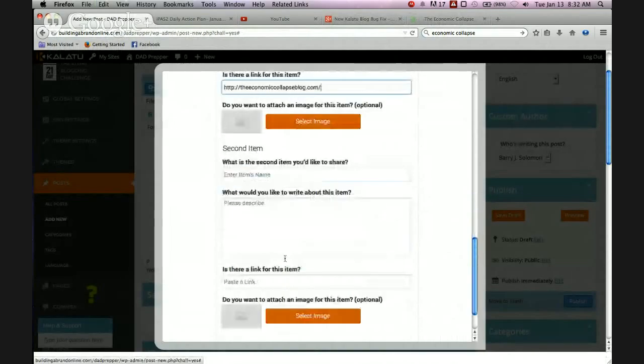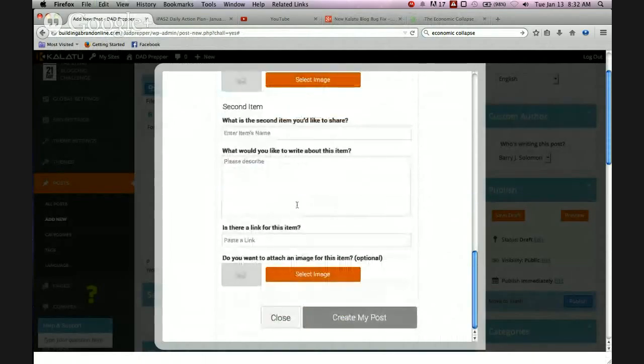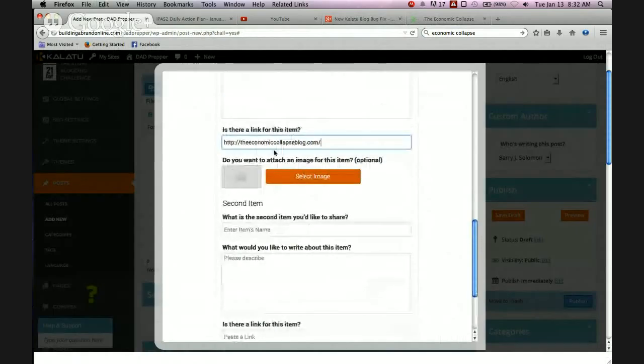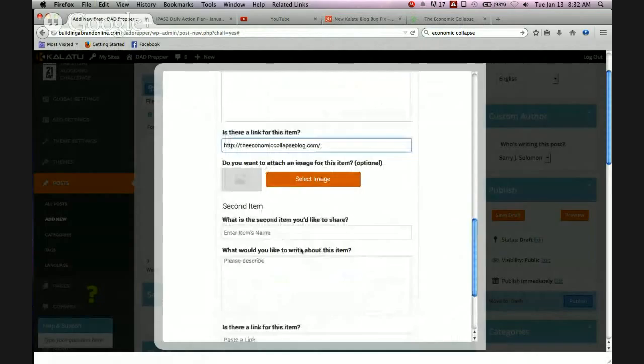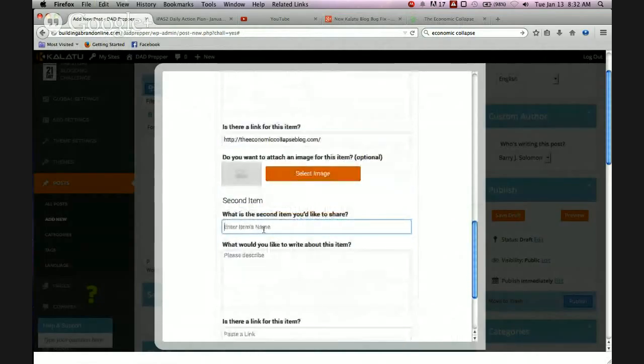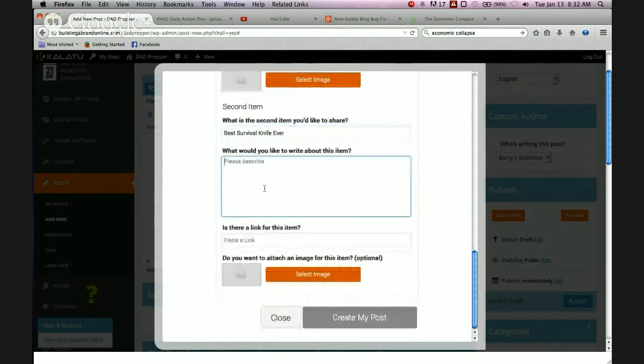I can select an image, but let's say, okay, here's the bug. Here's where the bug comes in. Let's say you do this one, and then you do this one, and then you want to add a third one. So let's say, what is the second item you would like to promote? Let's say best survival knife ever.